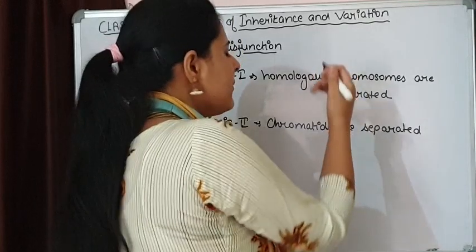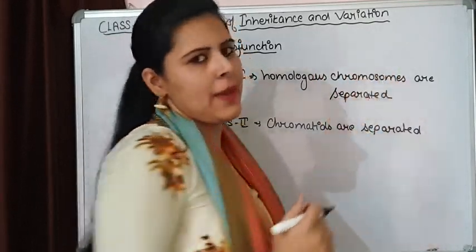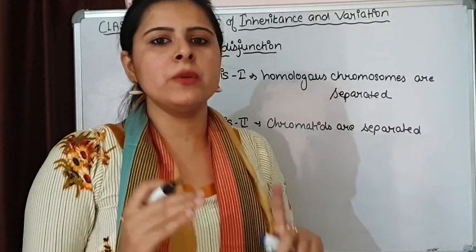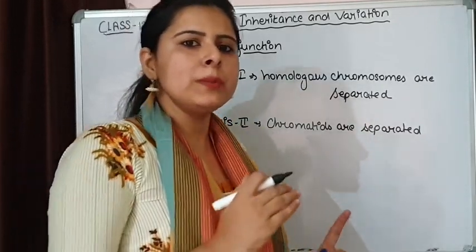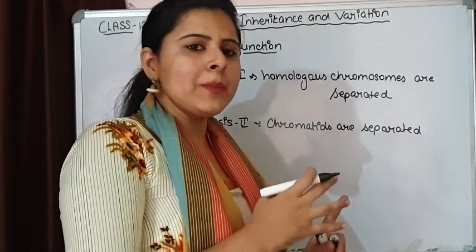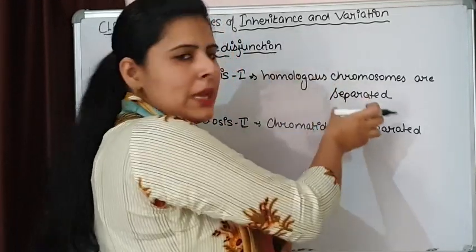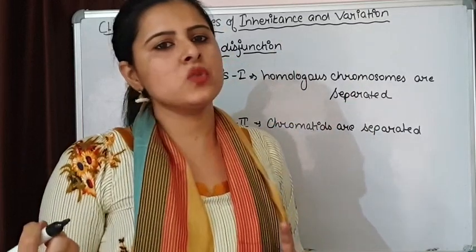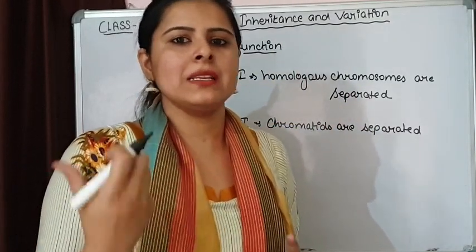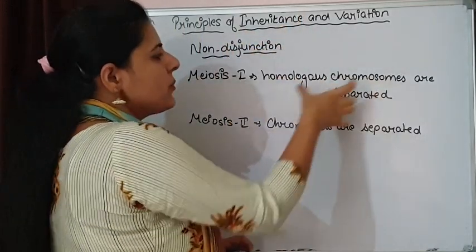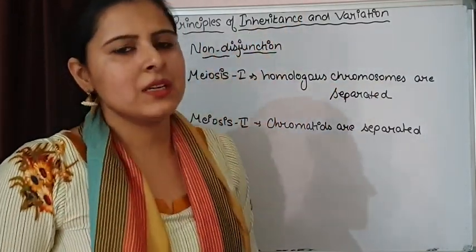Whenever either of these conditions happens, the gametes that are formed will be abnormal. What will be the abnormality? One gamete is going to have an extra chromosome because of this non-separation, and one gamete is going to receive one less chromosome. This problem is known as non-disjunction.